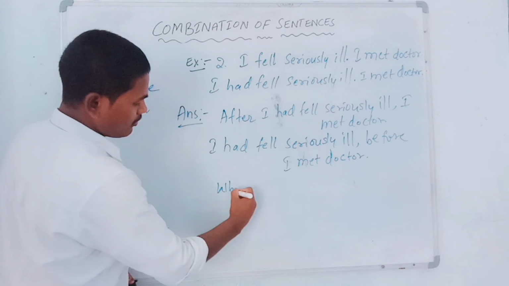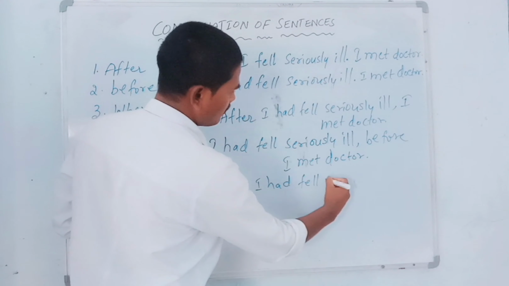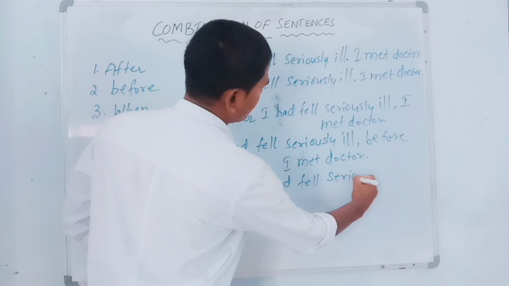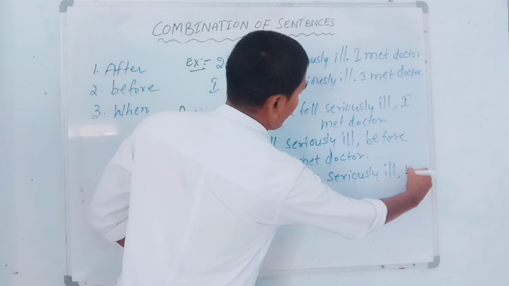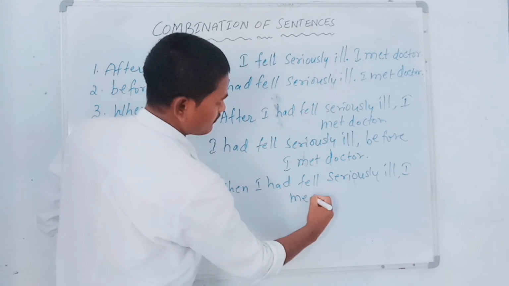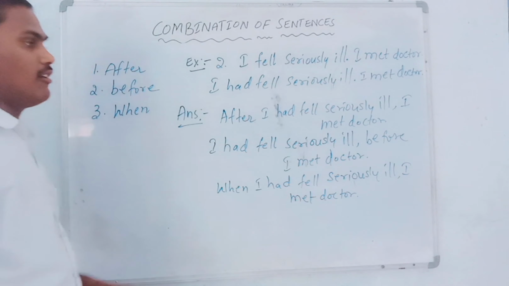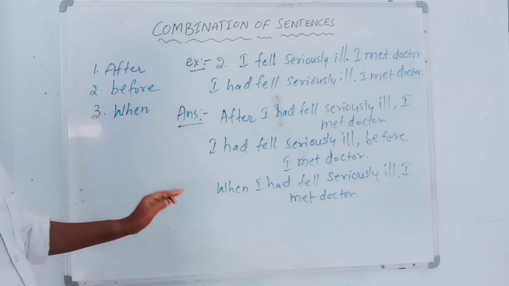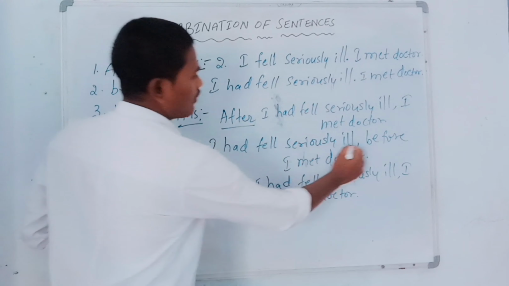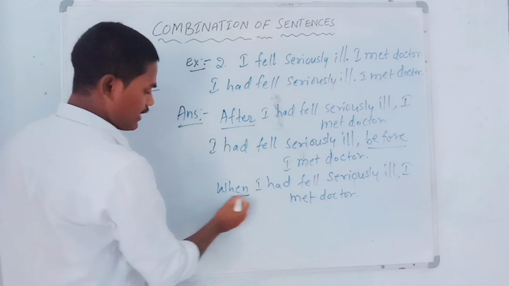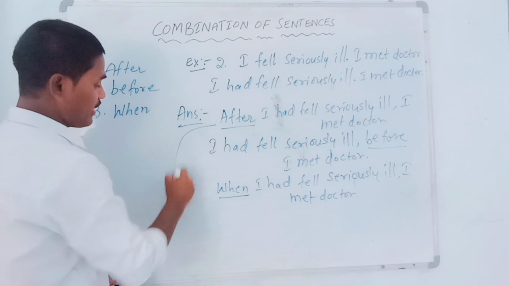When I had fell seriously ill, I met doctor. So these all are the ways to combine two sentences as a single sentence with the help of after, before, as well as when.